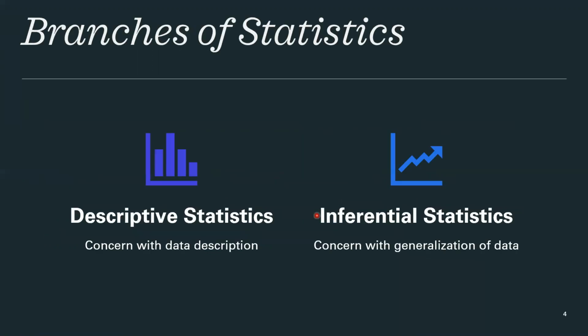So it makes two branches of statistics. One is descriptive statistics, another one is inferential statistics. Descriptive statistics is concerned with data description, like the data from 500 elderly COVID-19 patients. The findings from that come in the field of descriptive statistics. Then inferential statistics tells us the rules of how to generalize data from those 500 to the entire population of the elderly who are infected with COVID-19. So the rules of generalization are studied in inferential statistics.